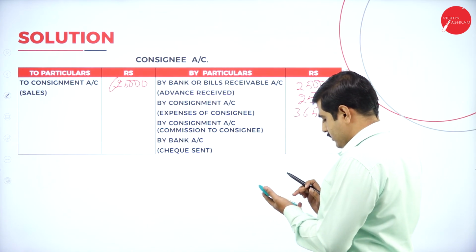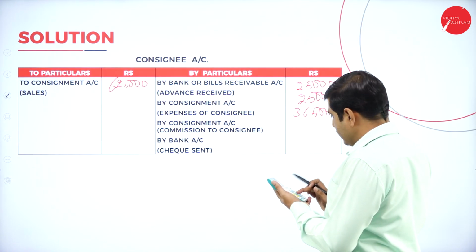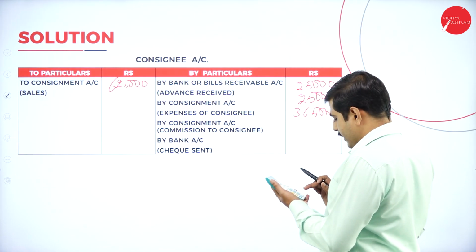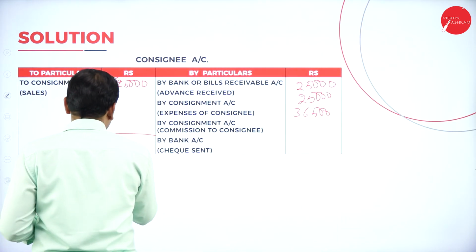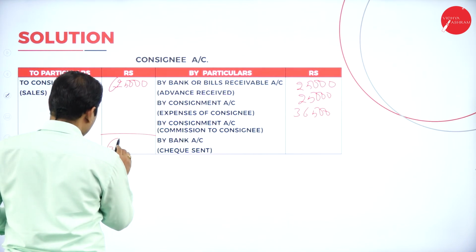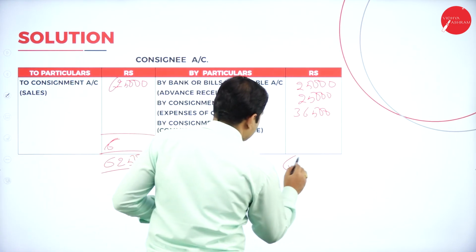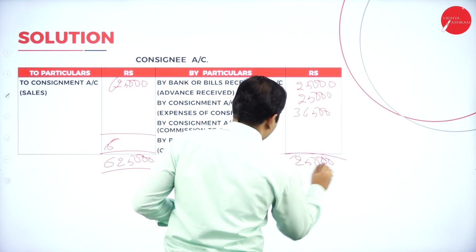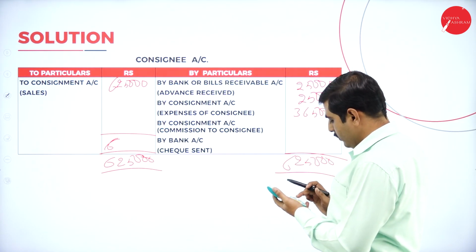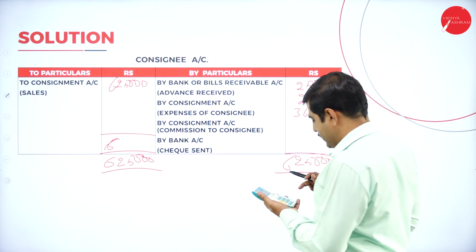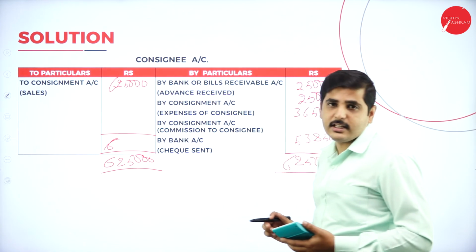So it is 25,000 plus 25,000 plus 36,500. So total it is 86,500 out of 6,25,000. So I will write here 6,25,000. Here also 6,25,000 he has to pay to consignor, but he will deduct all this amount. Remaining amount will be paid to consignor. That is 5,38,500 will be sent to consignor's bank account.